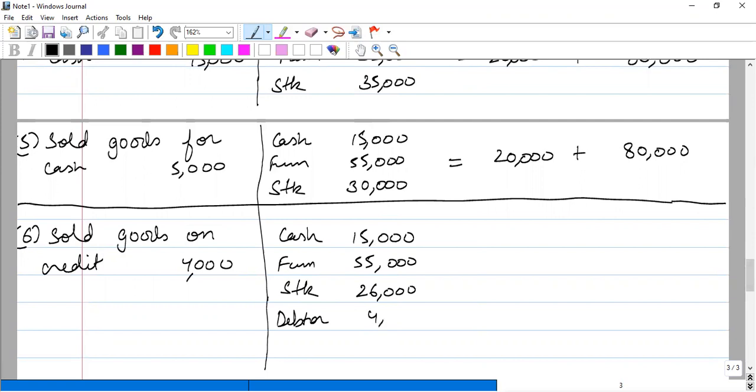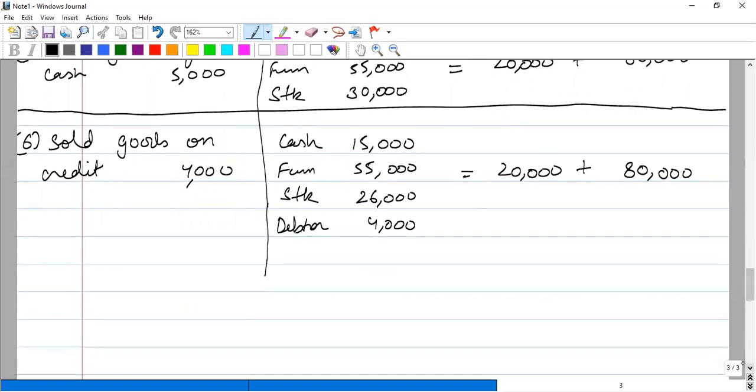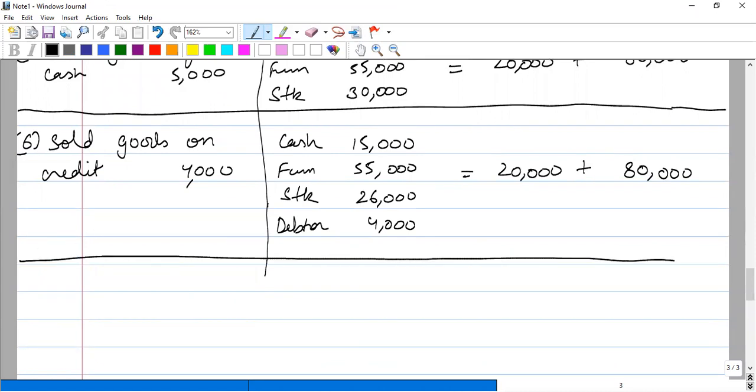Debtor is the person who is liable to pay to us in the future. Okay. He will be paying to us in the future. He is a future benefit. Therefore, it is an asset. All right. Our liability remains unchanged. Our creditor of 20,000 remains unchanged, and our capital remains unchanged. Okay. Then next, seventh transaction.